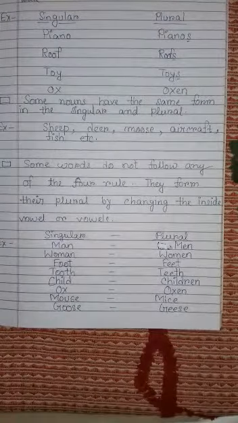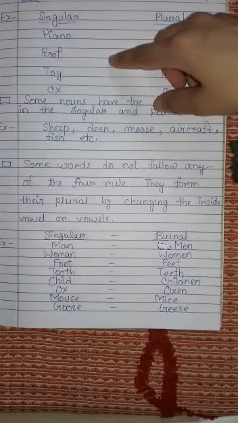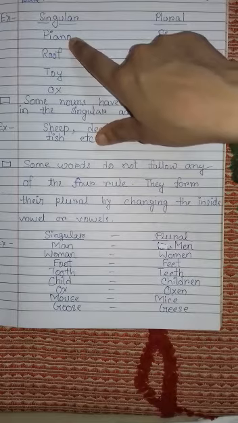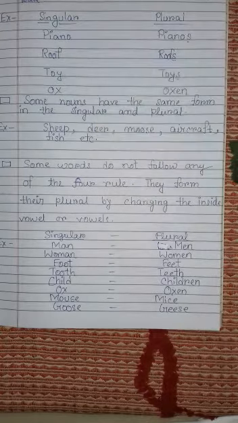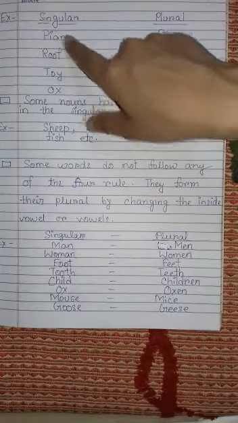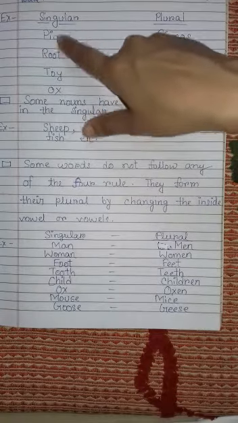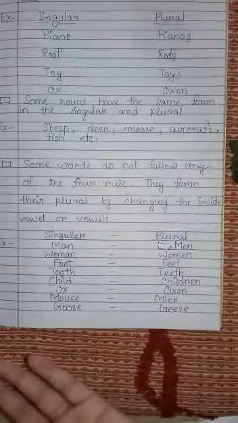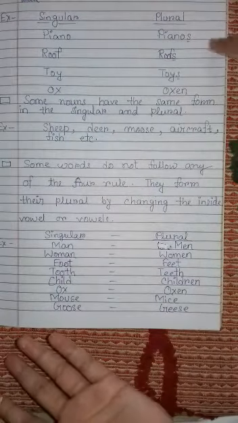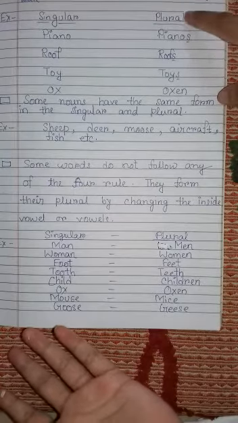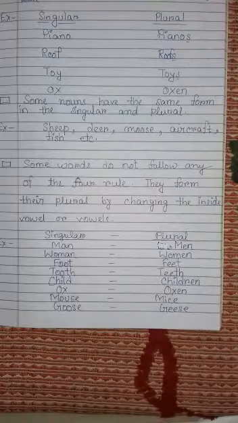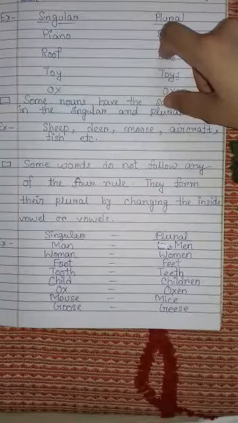And some words do not follow some rules. Piano, P-I-A-N-O, piano ends in letter O, and we know that our rule number 2 tells us if there is O in the last, add ES. But no, piano does not follow rule number 2. Piano takes only S in the last to make the plural form. So these are some other cases, but you have to learn all these cases.